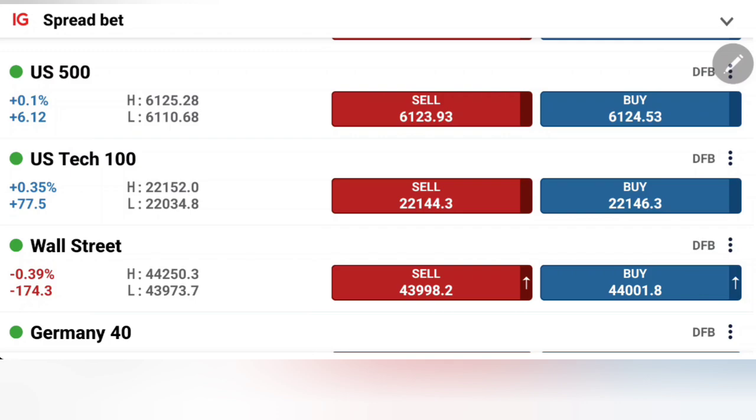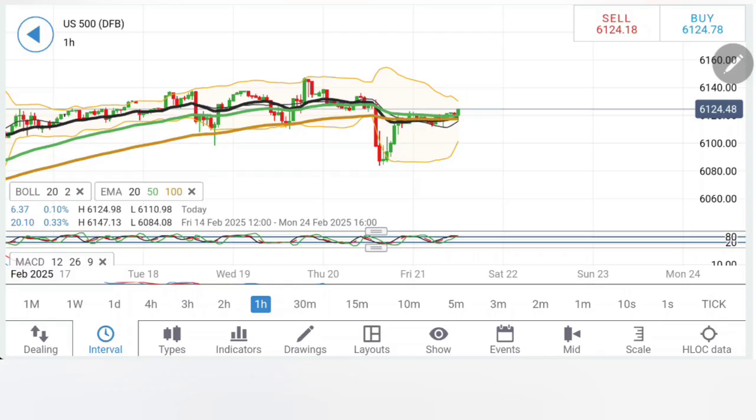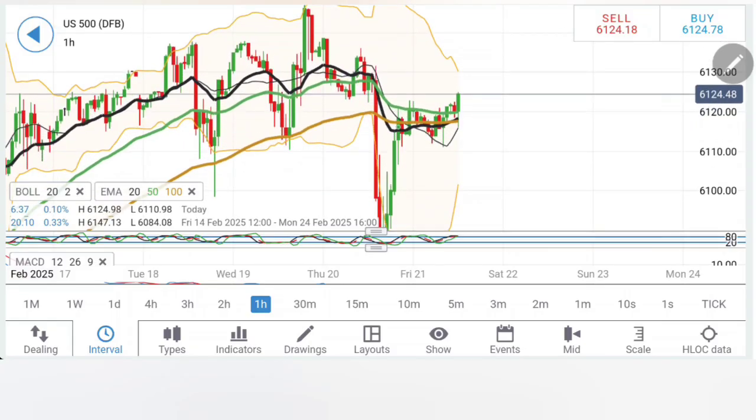Let's start. First, we look into S&P, followed by Nasdaq, and in the end Dow. If you look at S&P on the early charts, what's happening after a big rise is that it has consolidated and is now looking upwards. We have to wait for it to trade below 6110 levels. That is the only level below which we can expect slight bearishness towards 6100, 6092 and 6080 levels.